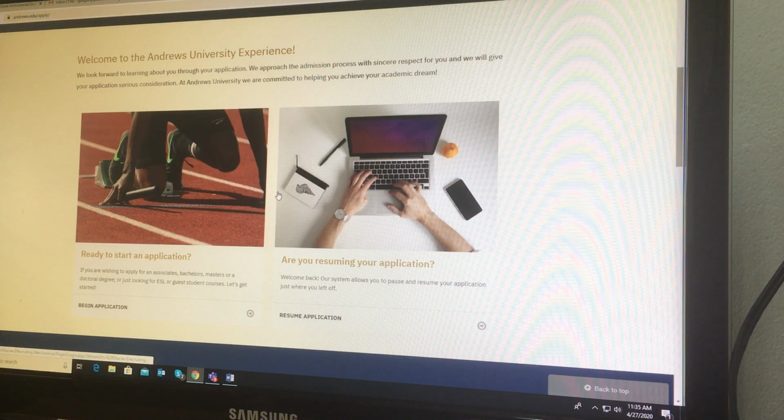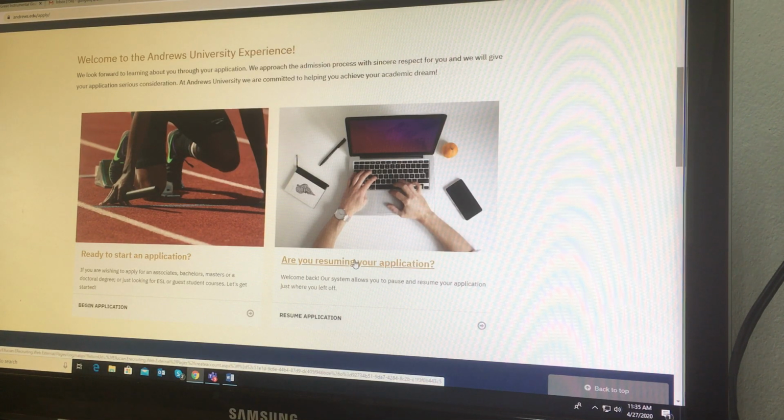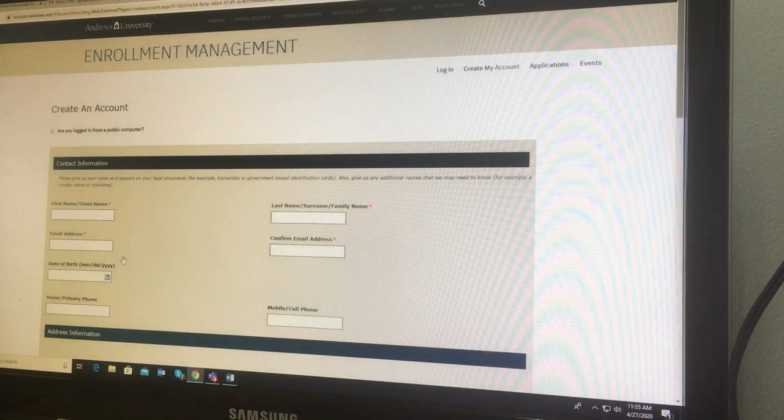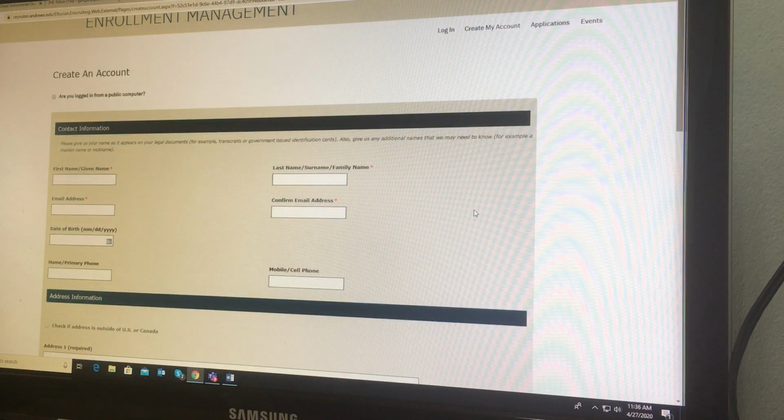You have two options. You can either start an application or you can resume your application. Let's say that this is your first time or your second time, but either way I think it's safer to go with ready to start an application, and then you click on that. So you have here several blank spaces that you need to fill in.